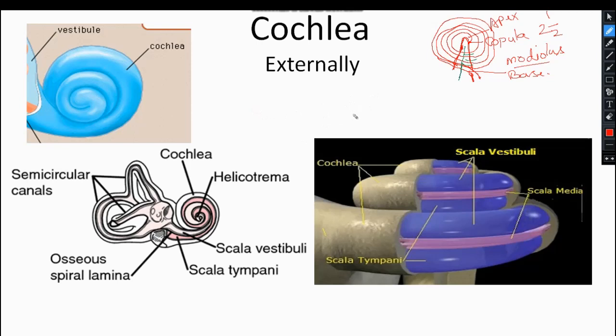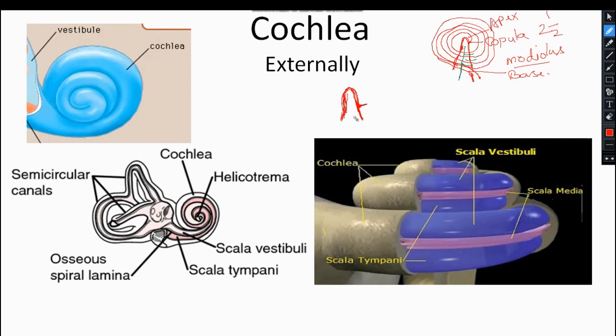So now you are aware of what the modiolus is. This is the modiolus. Clear? And this modiolus gives a small bony projection, a small bony outgrowth.